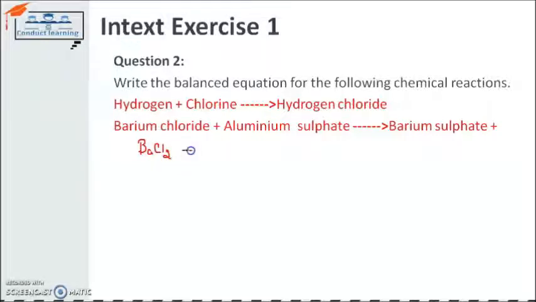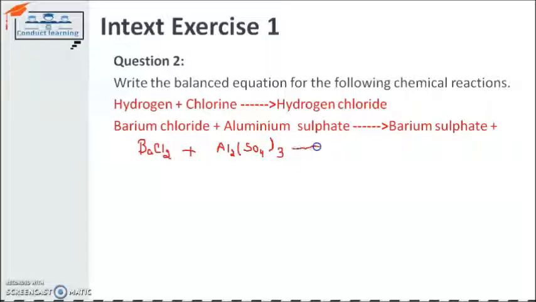And after that, aluminium sulfate. The formula for aluminium sulfate is Al2(SO4)3.